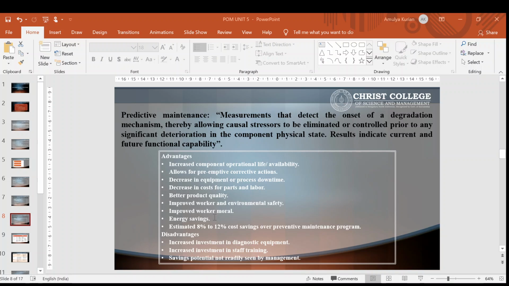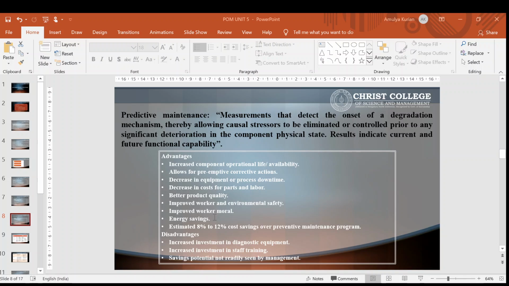For example, sometimes oil analysis needs to be done, and the lubricants which are being used have to be changed. Activities such as changing lubricant are based on calendar time or equipment running time.